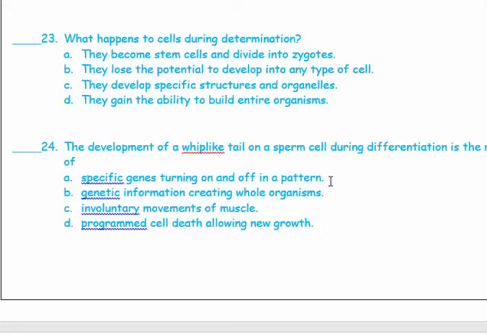Then as for the sperms, they are going to develop the whip-like tails that enable them to swim. Why? Because they are not going to become just a regular cell anymore. They are becoming sperm cells. So the sperm cells are going to have specific genes until they turn into these specific cells having a whip-like tail.